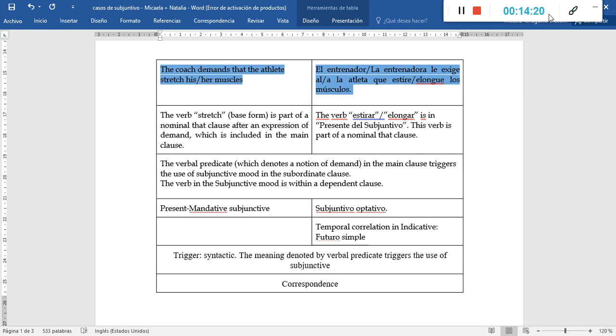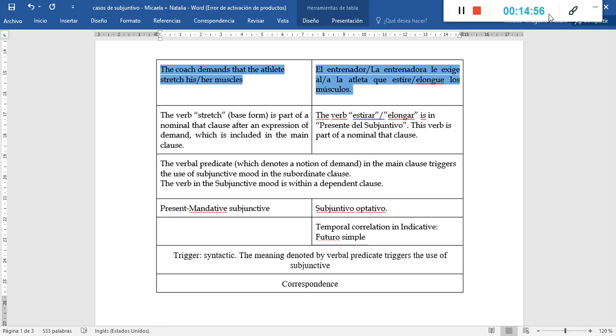Which is going to be the temporal correlation in relation to the tenses in the indicative mode? Well, the correlation is futuro simple as well. In this case, we can speak of the trigger being a syntactic one. In this very specific example, we can speak of the trigger in both languages because in both languages we have identified a verb conjugated in the subjunctive mode.